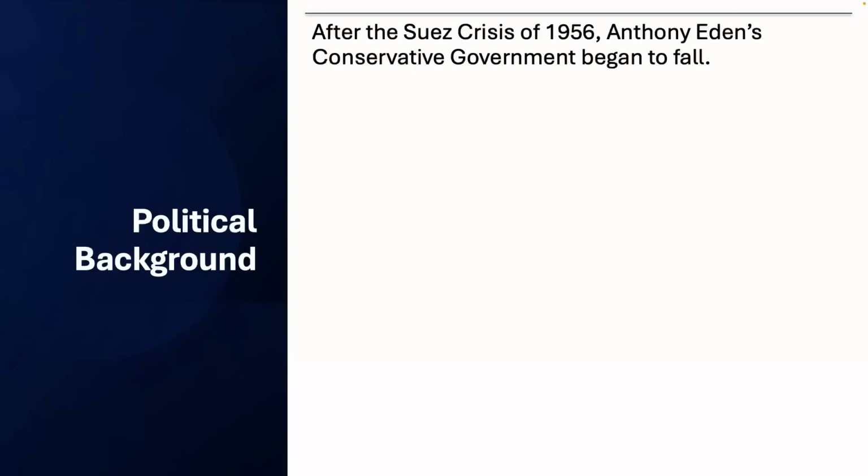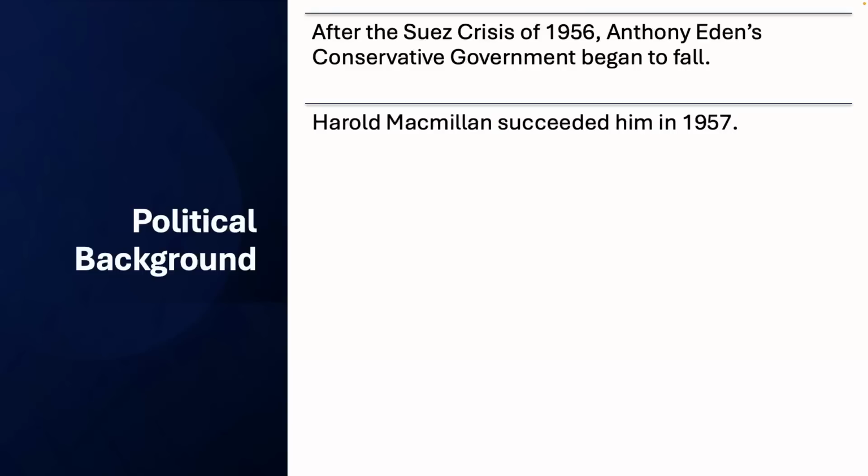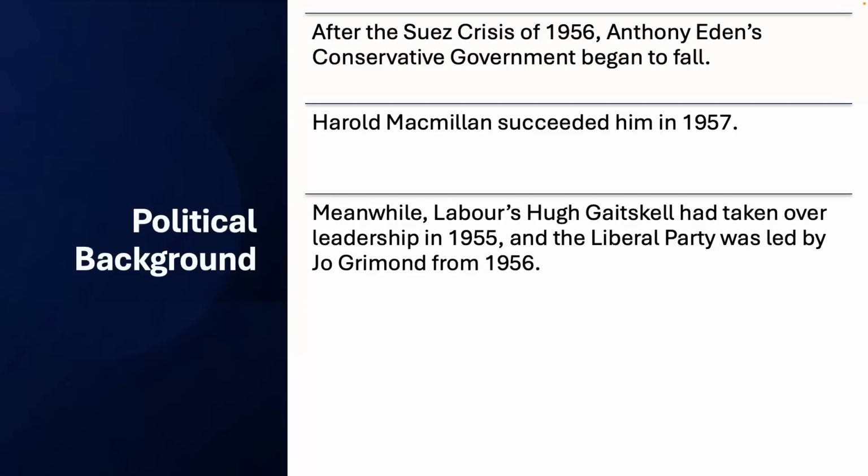And so fundamentally then, the political background that we see here is that after the Suez Crisis in 1956, we know that the government of Anthony Eden begins to fall. Harold Macmillan succeeds him in 1957. On the other side of the aisle, fundamentally, you've got leadership takeover by Hugh Gaitskell.